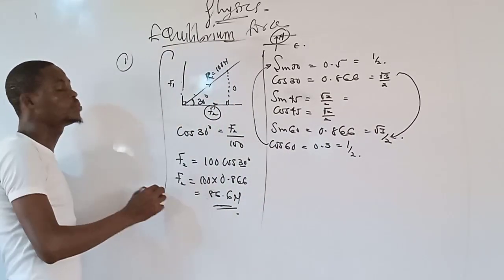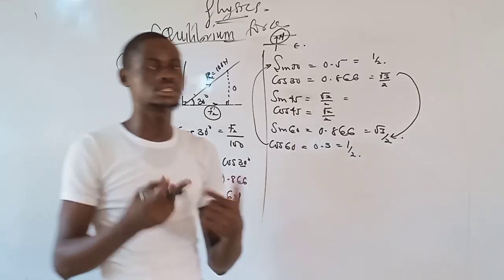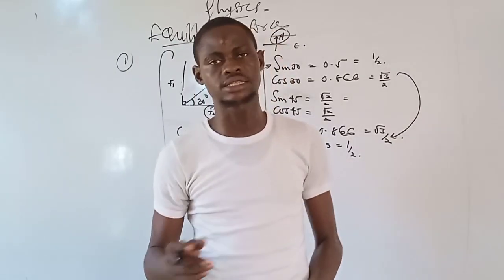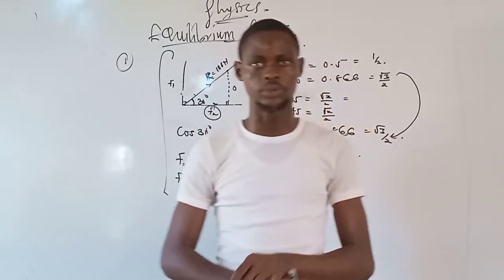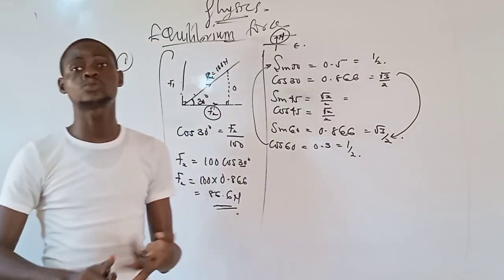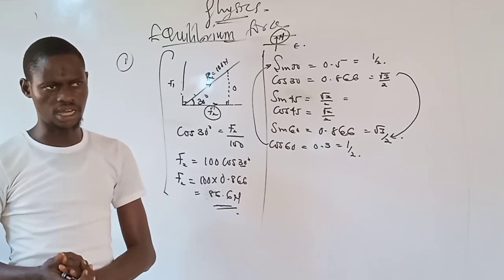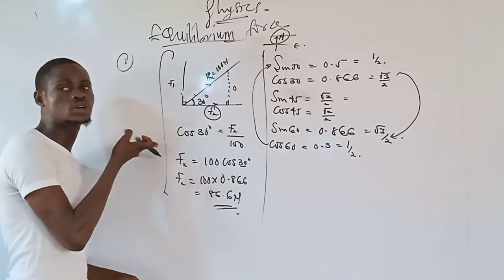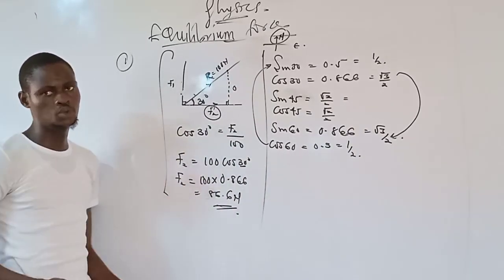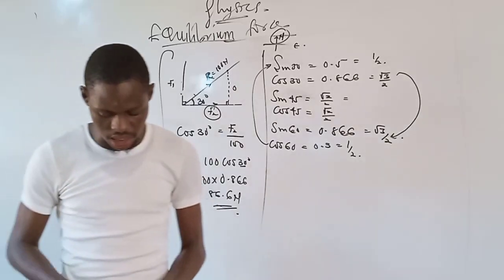These are another likely question, but sometimes they may tend to twist this question for you. As you ought to know, they are going to set questions on equilibrium. It is certain. And they are going to set questions on motion. All these things are certainties that you are going to see them all together. But the way they set the question matters. That is number 2. Now let's take a look at question 3.